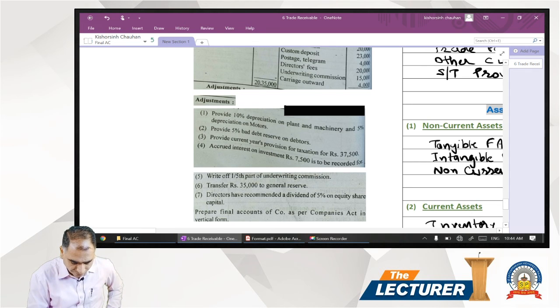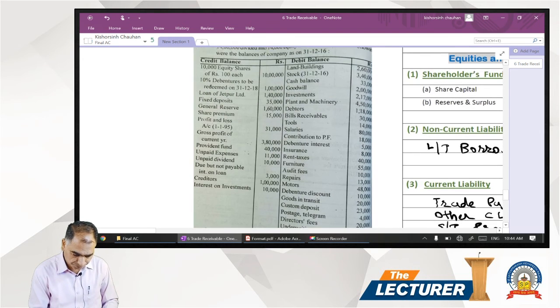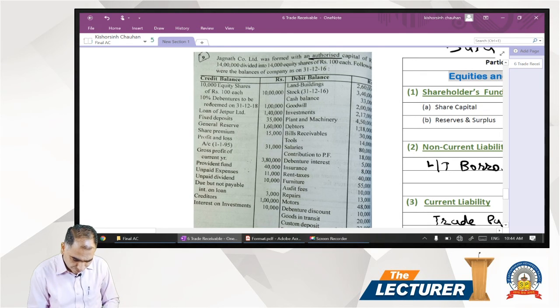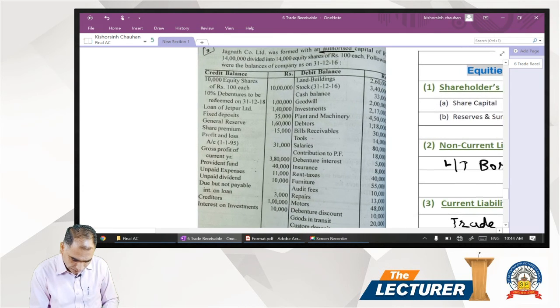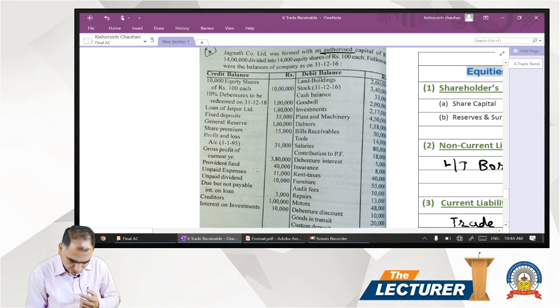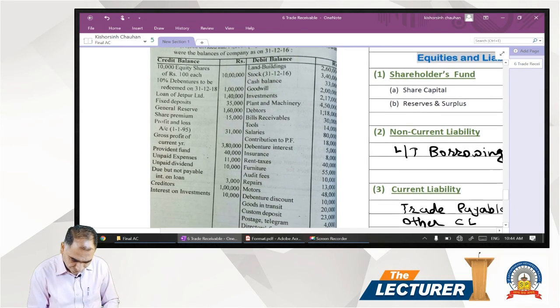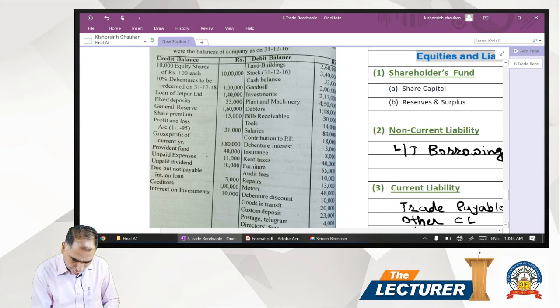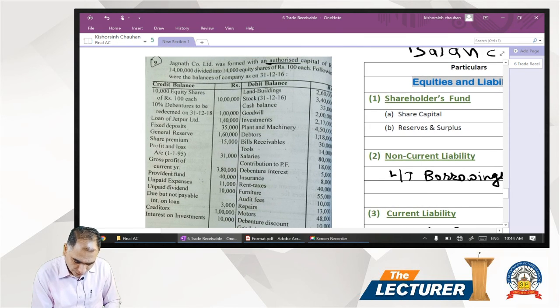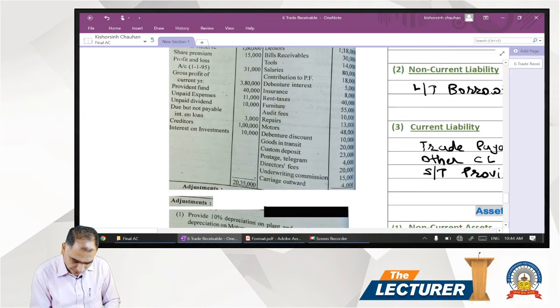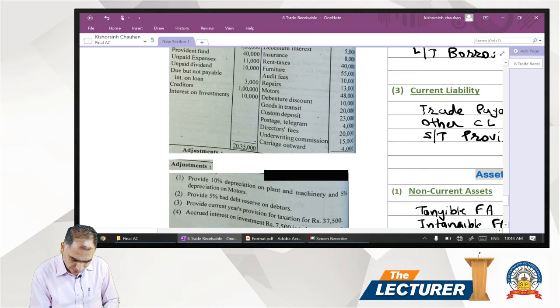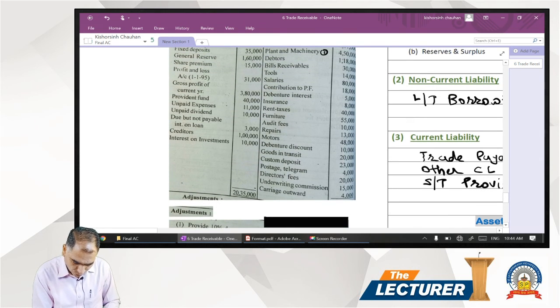The first adjustment, if you see, is affecting the plant and machinery and the motor, because it's for depreciation. So we'll put one against the plant and machinery. On the debit side, you must have the plant and machinery, so we put one against the plant and machinery, and the second asset, the motor, we put one against the motor.